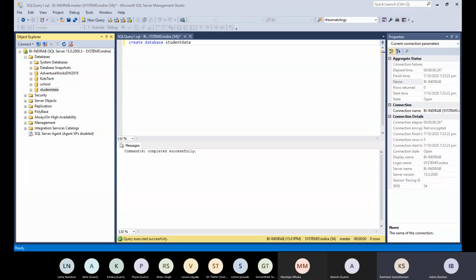Okay, did you right click on the databases? Right click here. I'll show you. Right click here and then hit refresh. Can you right click there and then click on refresh? Are you able to see now? Yeah. Okay. Any other questions or shall we proceed?